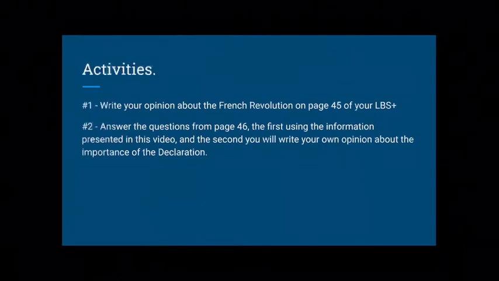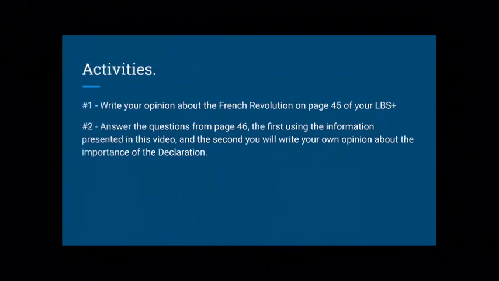For the activity, guys, we have two activities today. First, you're going to write your opinion about the French Revolution on page 45 of your LBS Plus. If you don't have the book, just write your opinion about the French Revolution in your notebook. Activity number 2. Answer the questions from page 46. The first, using the information presented in this video, and the second one, you will write your own opinion about the importance of the declaration.